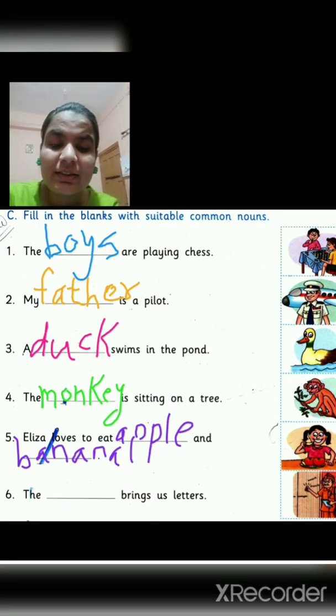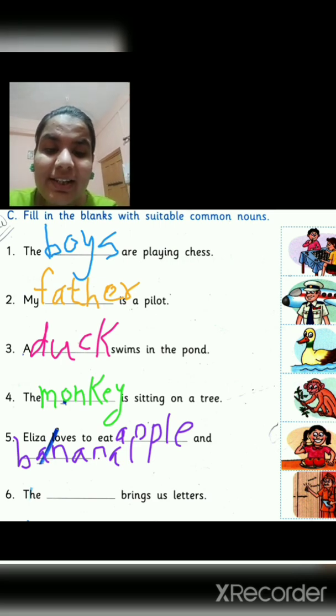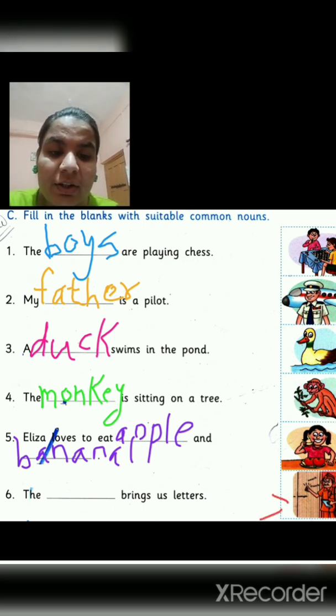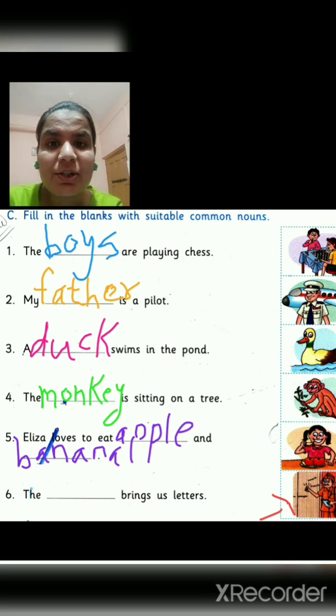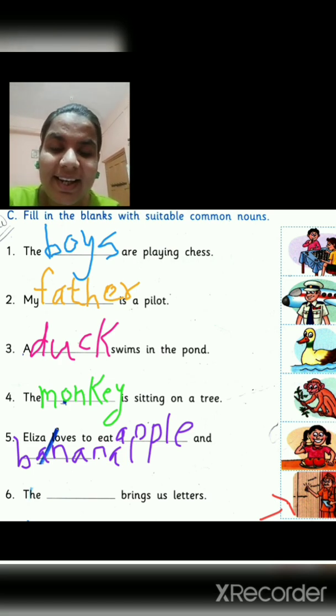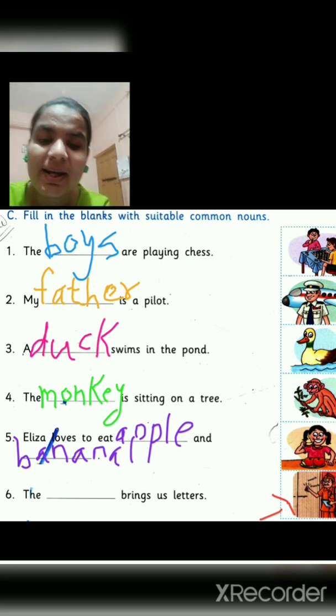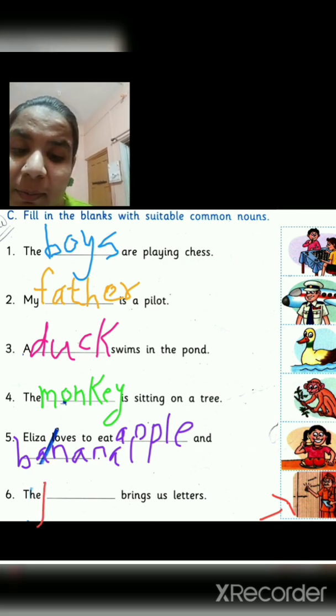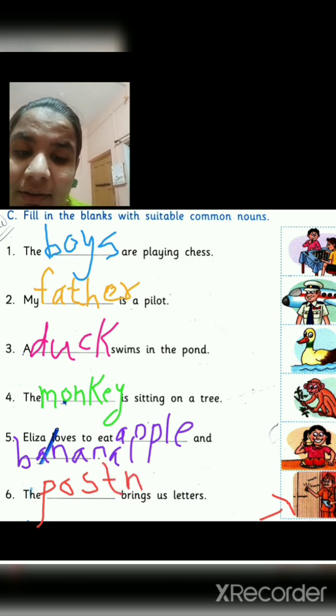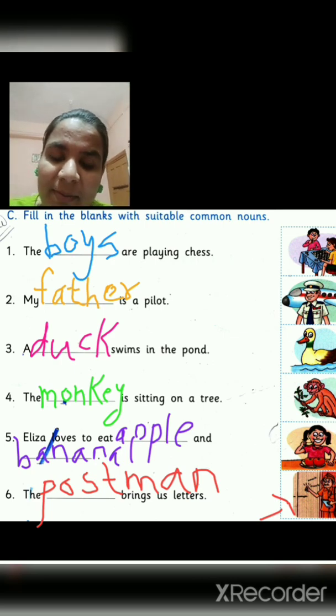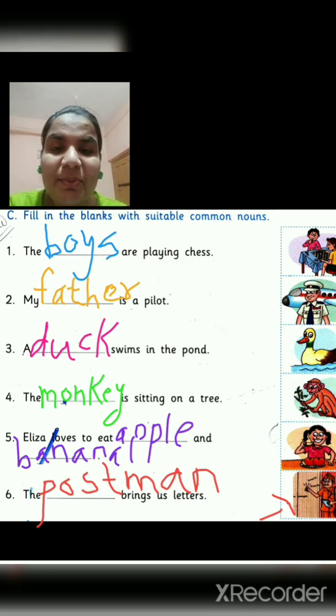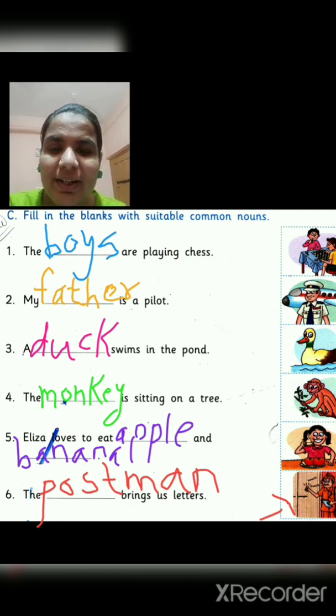Okay, the last one, 6, the dash brings us letters. Can we guess which man this is? Yes, this is a postman. So we will write here postman. So this is how your exercise completes here, and the lesson also completes here.